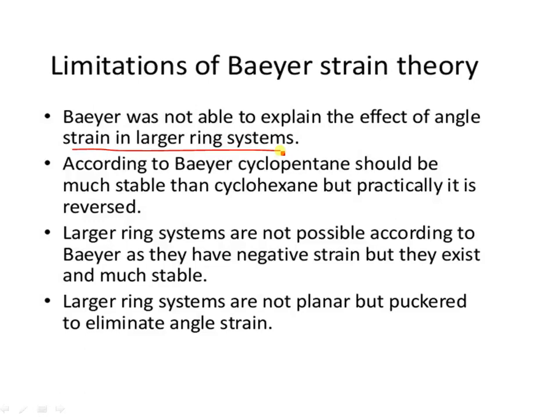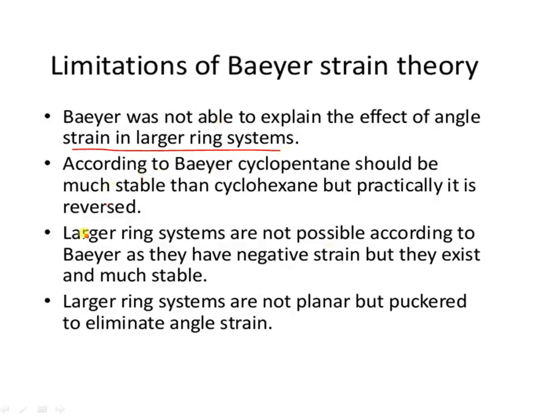But from cyclohexane onwards, the angle strain goes on increasing, hence they should be more and more unstable as per Baeyer. However, experimental measurements of the heat of combustion indicate that these rings do not have angle strain.